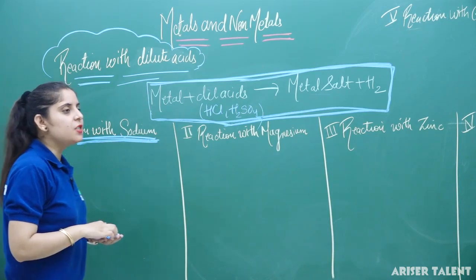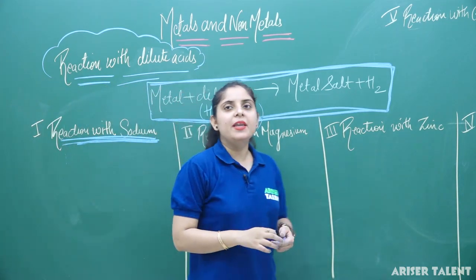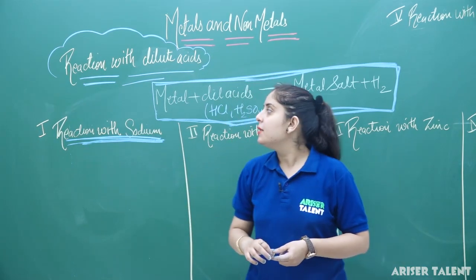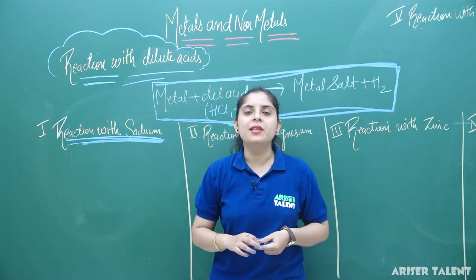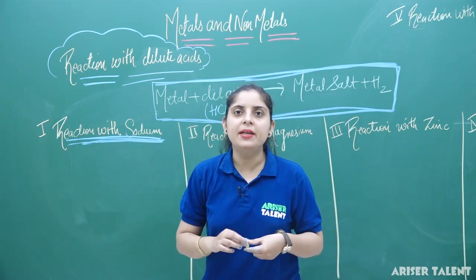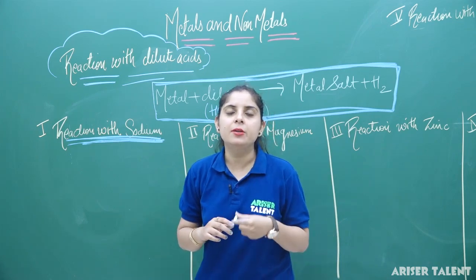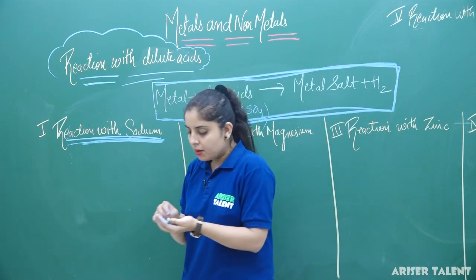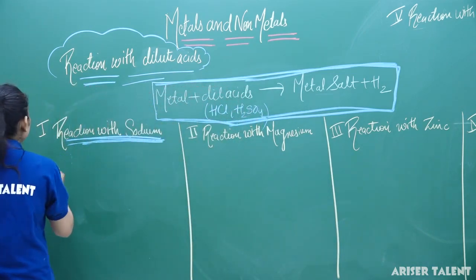In the first case, reaction with sodium, whenever a metal reacts with HCl or H2SO4, the salt is formed along with the liberation of the hydrogen gas, and the hydrogen gas is liberated very violently in this reaction. It means the rate of liberation of the hydrogen is very fast here. So what will be the reaction in this case?